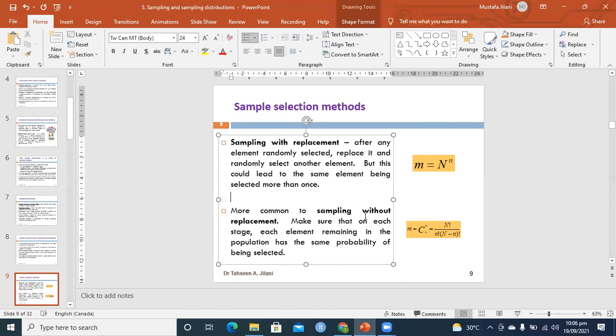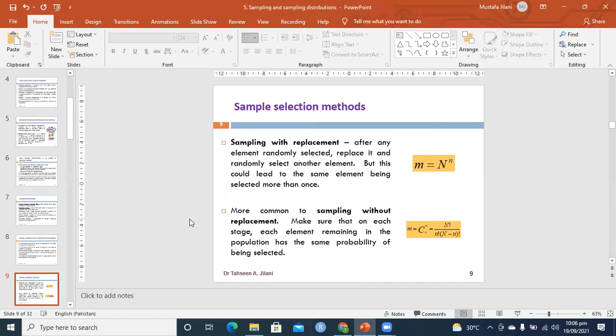Most commonly, we do sampling without replacement. That means if one individual has been selected, then you will not repeat it. With replacement, you say that 1, 2 is different from 2, 1, and 1, 2, 3 is different from 2, 1, 3 or 3, 2, 1 or 1, 3, 2, something like this. So in with replacement, we consider all possible ordered pairs. In combinations, we do not consider the order, so 1, 2, 3 equals 3, 2, 1 equals 3, 1, 2, and so on. So this is the difference.